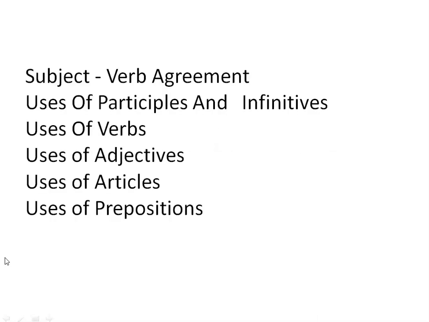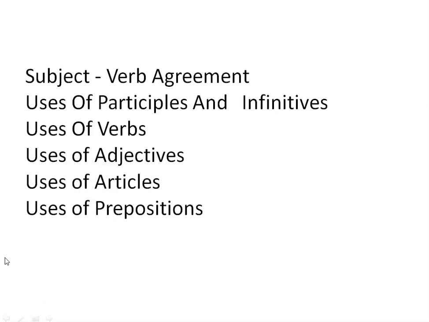These are the typical areas where the questions come from. Usually the questions for correction of errors will appear from these topics: subject verb agreement, uses of participles and infinitives, uses of verbs, adjectives, articles, prepositions, all these things.